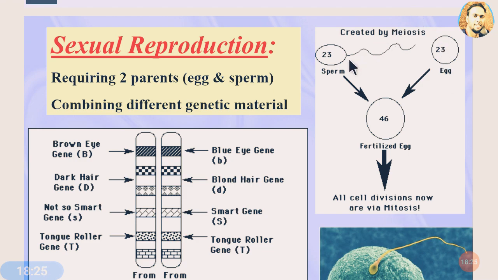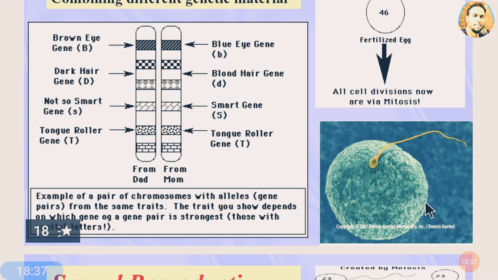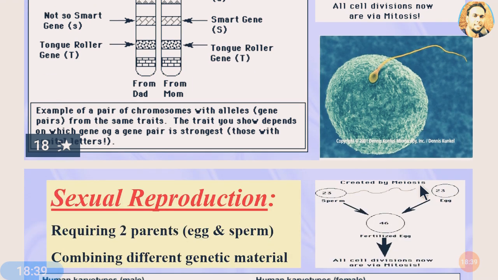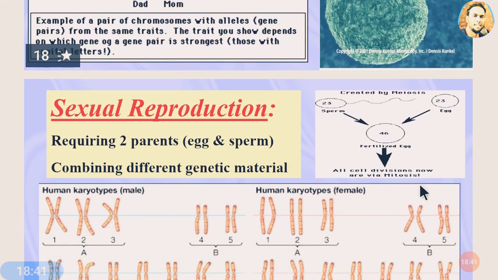So first, these gametes are formed, and the gametes fuse together to form this diploid cell, and it will go for mitosis, cell division, and it produces the whole body next. This is about sexual reproduction, very shortly.